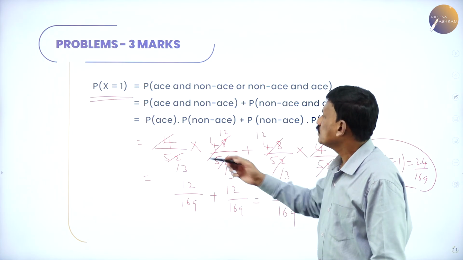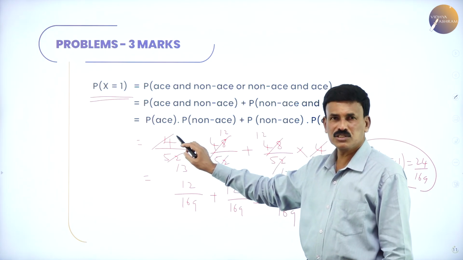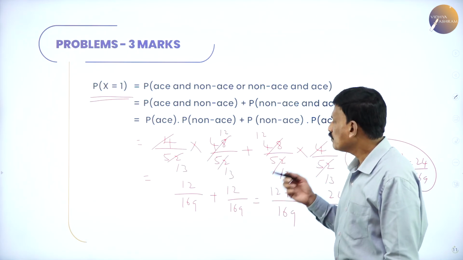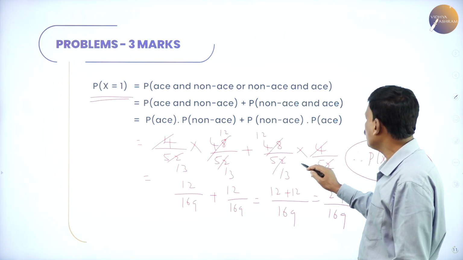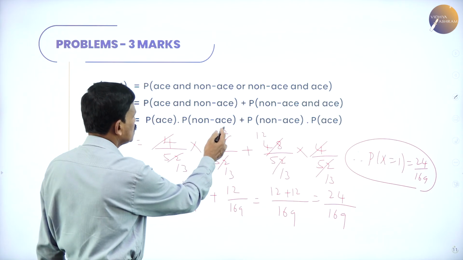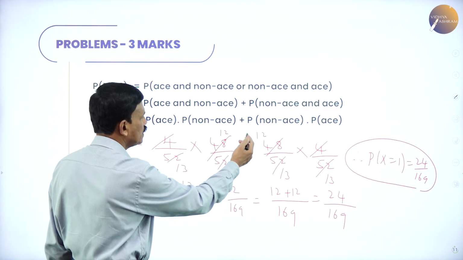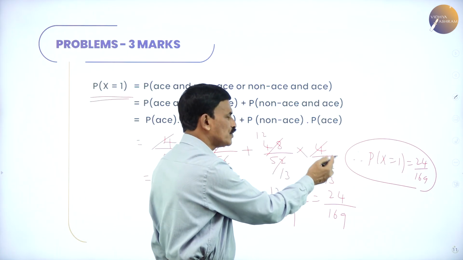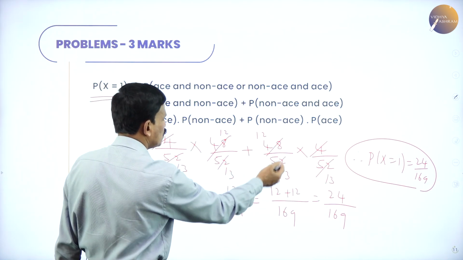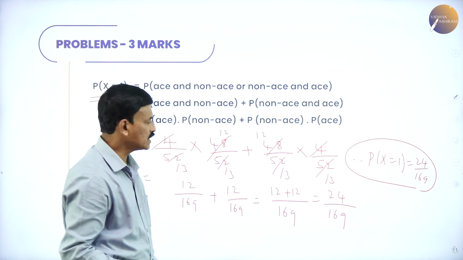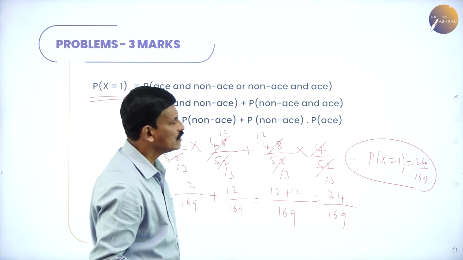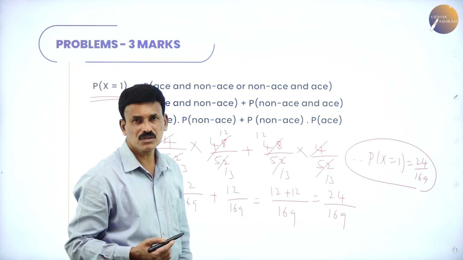You know the probability of ace: it contains 4 cards, so 4 divided by 52 into non-ace 48 divided by 52, plus similarly non-ace 48 by 52 into 4 by 52. Cancelling, we get 12 by 169 plus 12 by 169. Taking 169 as the LCM, 12 plus 12 is 24. So 24 divided by 169 is the probability when X is equal to 1.